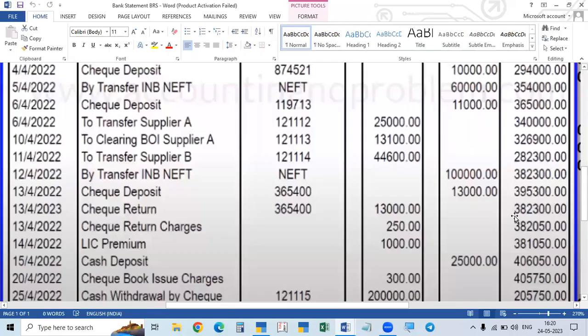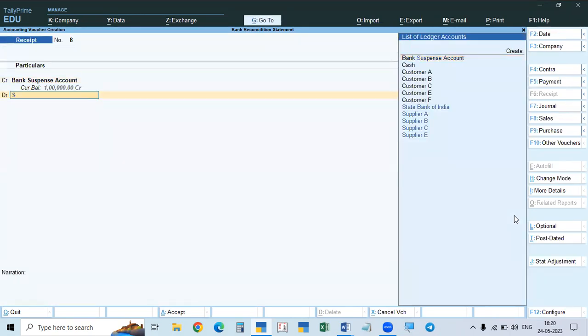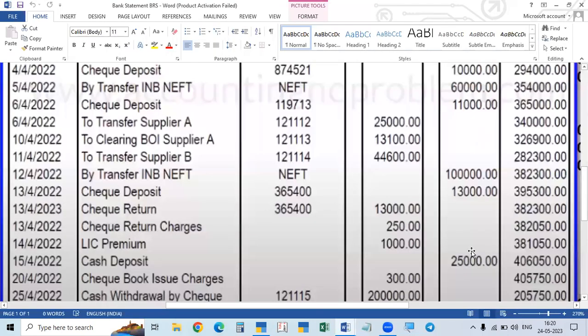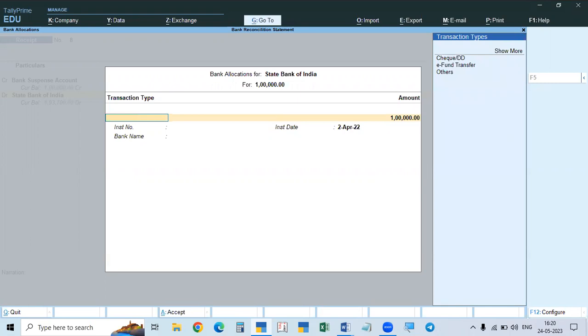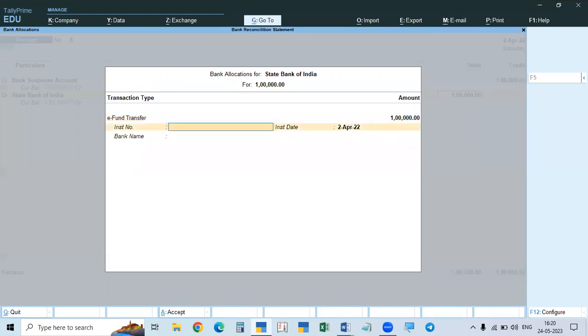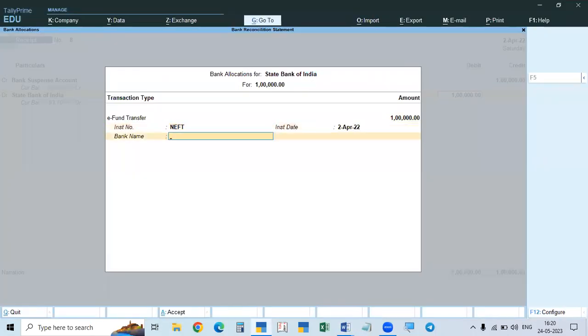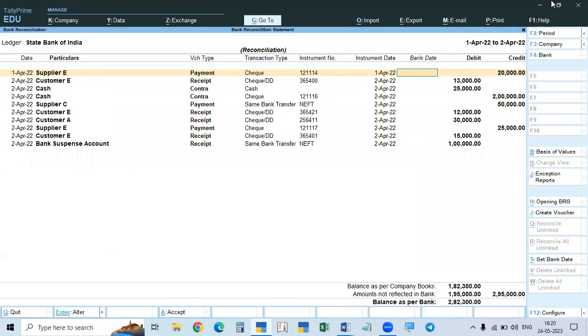So what is the amount? 1 lakh. So we will write 1 lakh. And where did you receive? State Bank of India received. Okay. And how did you receive? You received by NEFT. So we take it as funds transfer. Press the space bar. You will get here funds transfer. So what did we get? By NEFT. NEFT you received. So if we accept this, this 1 lakh is shown here now.